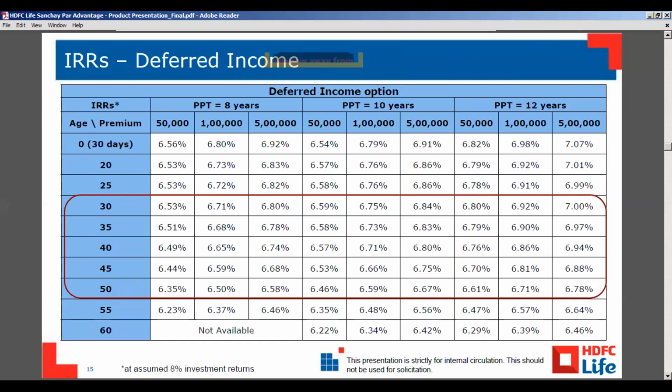So the IRRs are also mentioned. If the customer is asking what is your IRR, we can tell them it's between 6 to 7%. It also depends on age, what PPT the customer is taking, and how much premium he's taking.